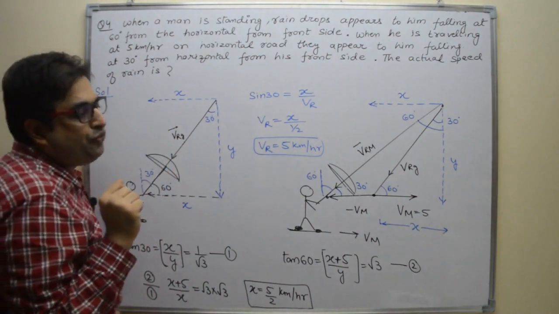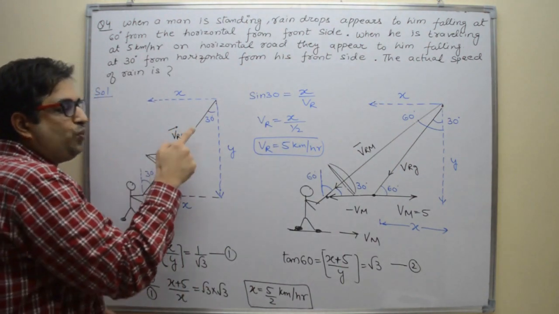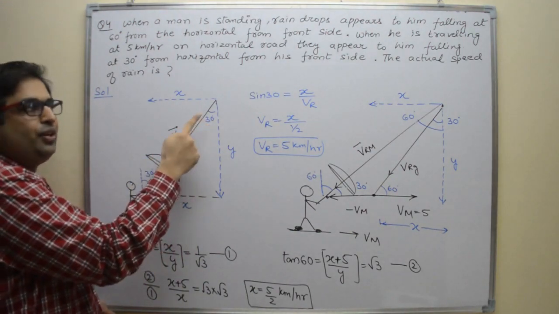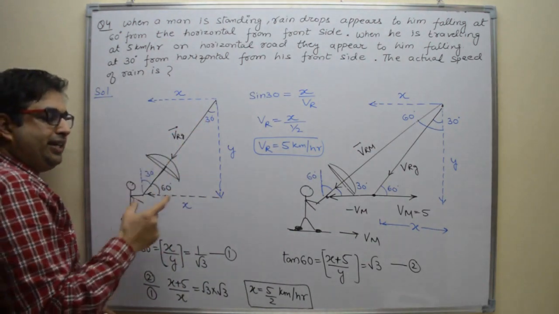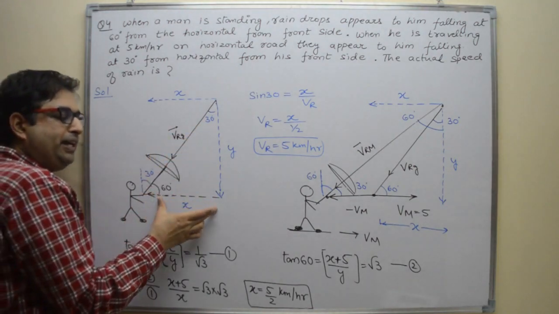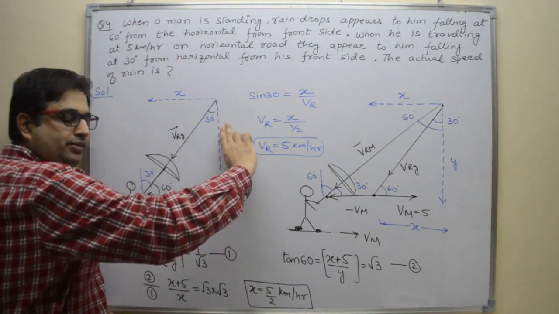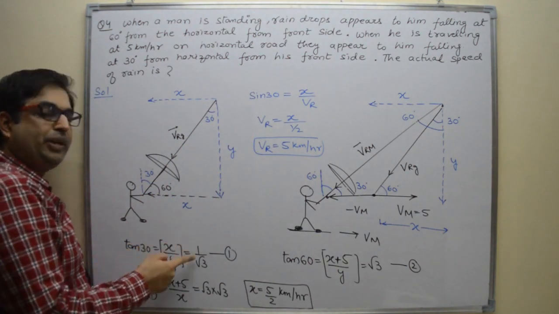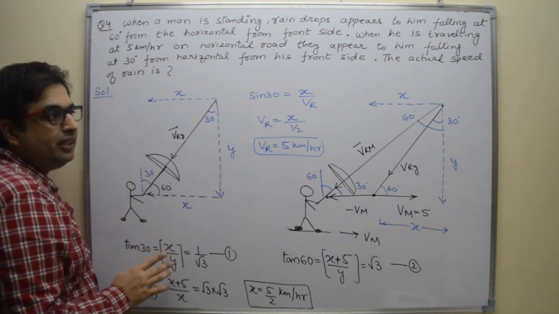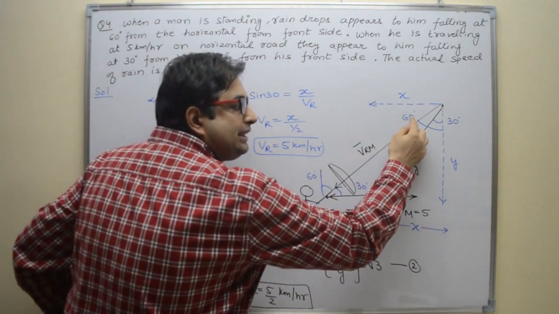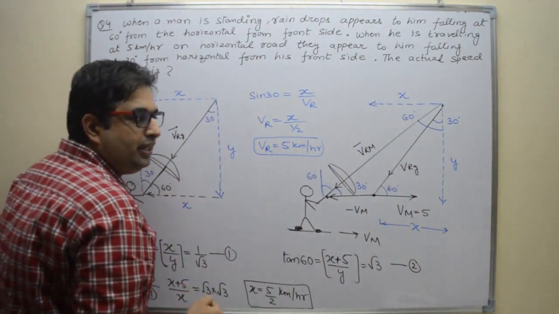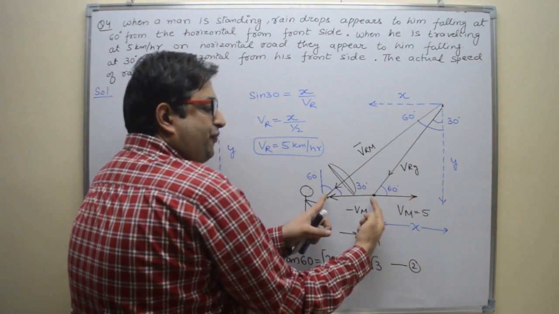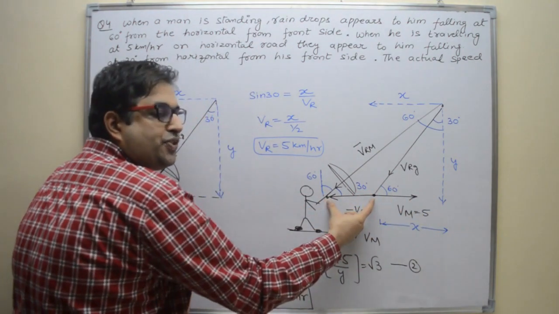Right? So first of all, let us see what is the value of tan 30 degree. Tan 30 degree is perpendicular upon base, y divided by x. Tan 30 is 1 by root 3. Right? Now what is the value of tan 60? Tan 60 is, this is x and this is 5. Minus Vm, magnitude is 5.